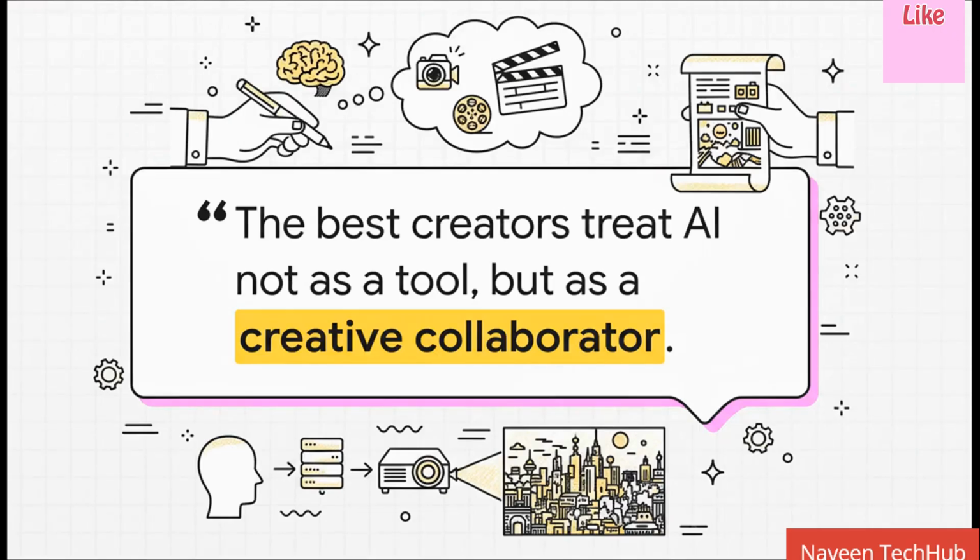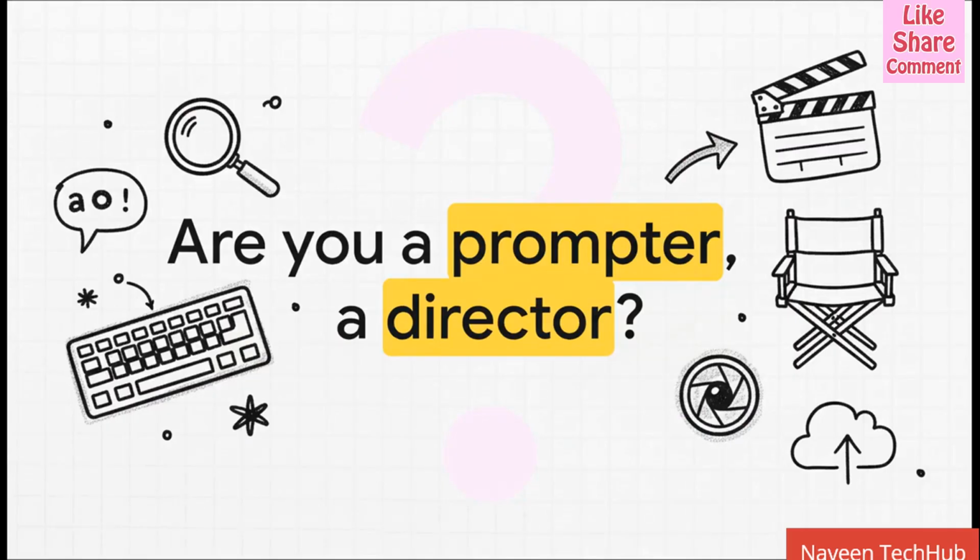And maybe this is the most important idea to leave you with. Stop thinking of AI as just a tool. Think of it as your creative collaborator. Your job is to be a great director, to give it the best, clearest creative brief you can so it can do its best work for you. When you do that, when you give it that clear, structured, and artful direction, the results you get back are just incredible. So I'll leave you with this simple question. Moving forward, are you going to be a prompter? Someone who just types in keywords and hopes for the best? Or are you going to be a director?